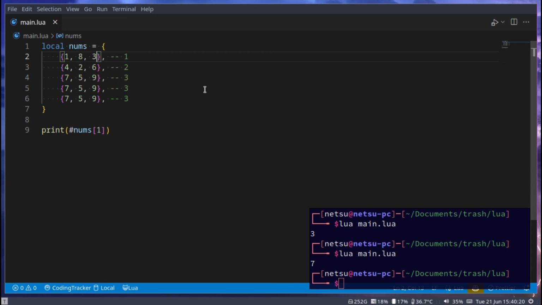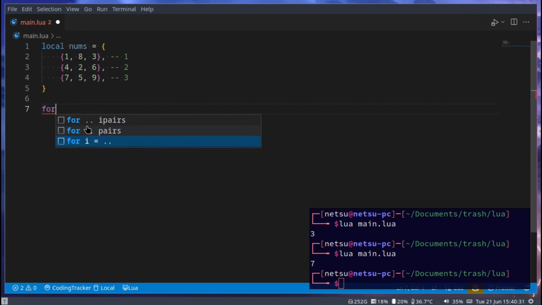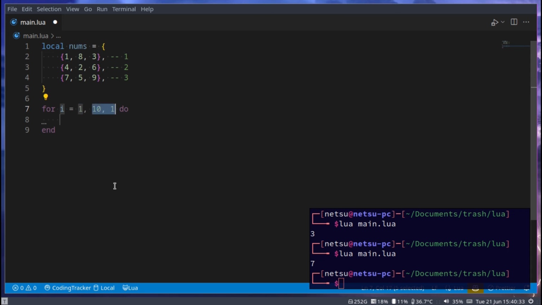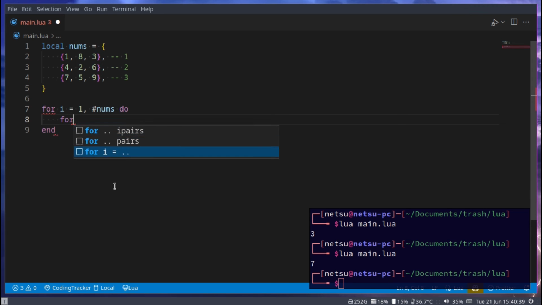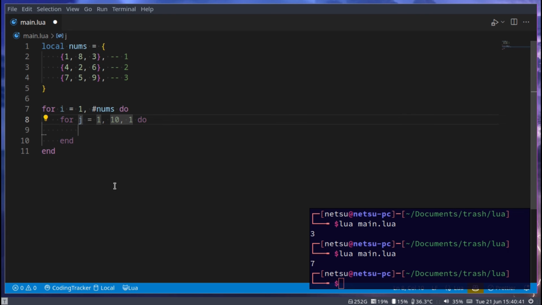If you want to display all of the values inside of this, then you can also use a for loop. So here you can go for I becomes 1 to the num, or to the amount of tables in nums, and then for this time j, because we can't redeclare I, that won't be a good idea.